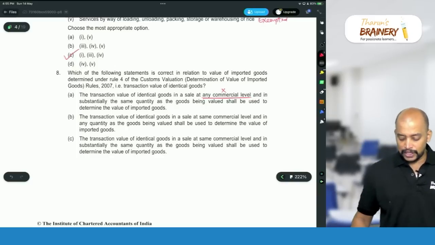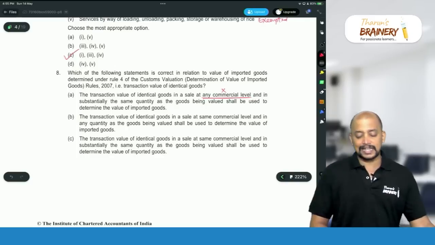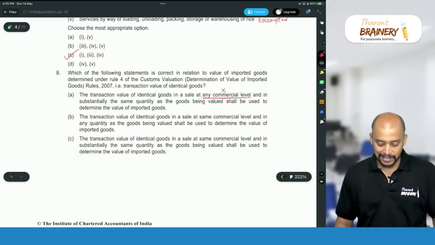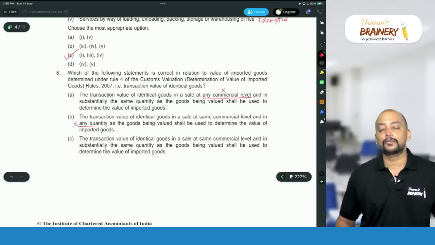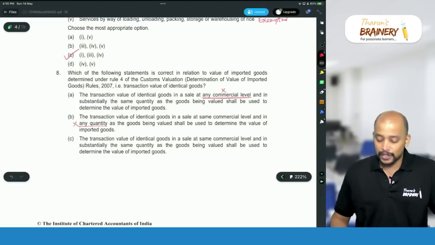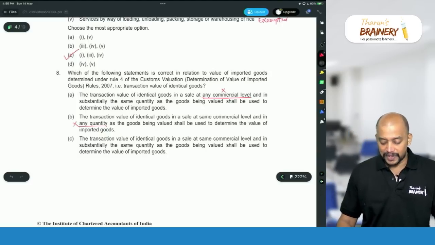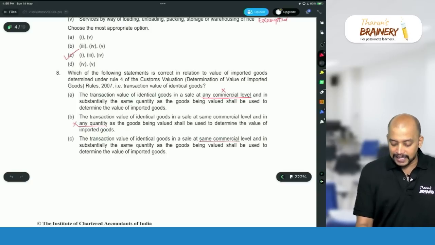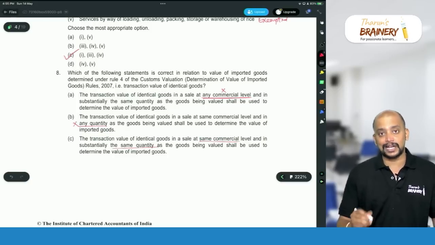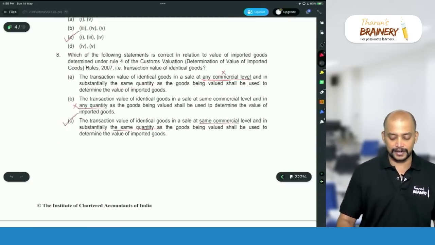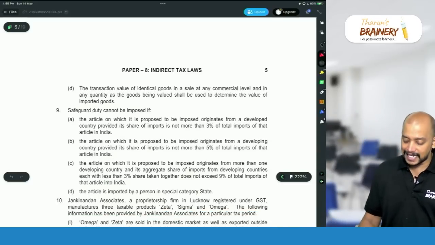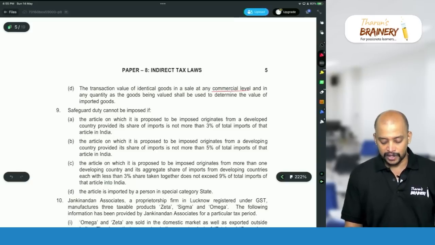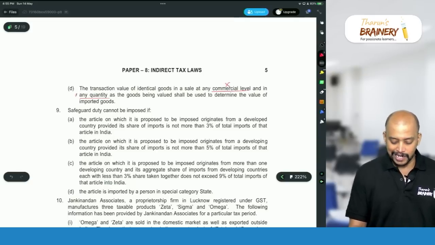The transaction value of identical goods in a sale at the same commercial level, correct. And in any quantity is wrong, it should be substantially the same quantity. So option B is also wrong. Option C, the transaction value of identical goods in a sale at same commercial level and in substantially the same quantity. So both are correct. So option C is the correct answer. Option D, the transaction value of identical goods in a sale at any commercial level and any quantity, both are wrong. So option D is wrong.